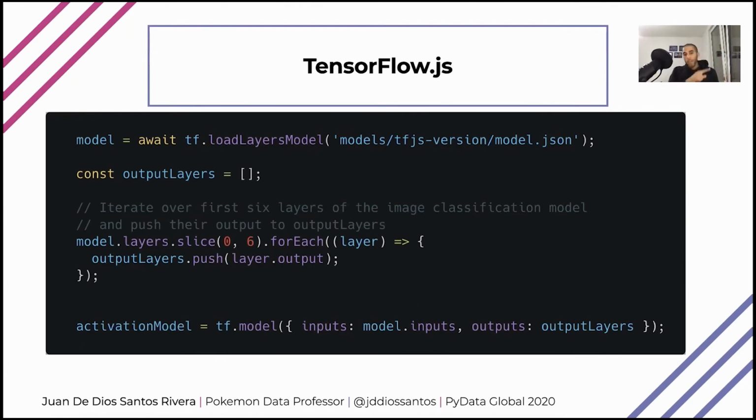Again, iterate over the first 6 layers, which are the convolution and max pooling, and append to my list the output of the layer. Then I'm going to create my model using tf.model, using as input the input of my first model, and as output the output of my convolutional and max pooling layers.